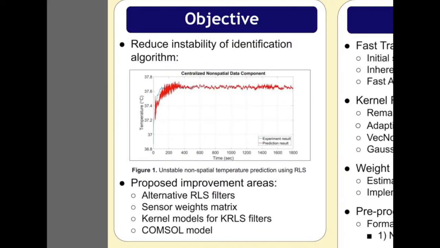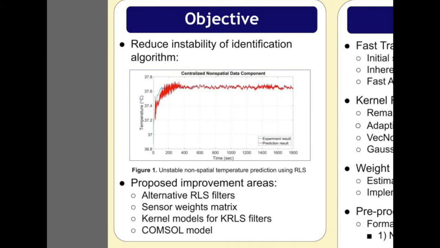As Alex stated, our main goal is to accurately predict heat dissipation through system identification methods. More specifically, we seek to improve upon an already established prediction model. The base model converges to reasonably accurate predictions in about 500 seconds, but for the intended application, it's important that we minimize the convergence time. The model that we are building upon involves two major components, the spatial and the non-spatial, as shown by the two major branches of the algorithm depicted in Figure 2. The non-spatial component finds a general prediction at the origin of our test space, while the spatial component determines how that prediction value would vary in space.